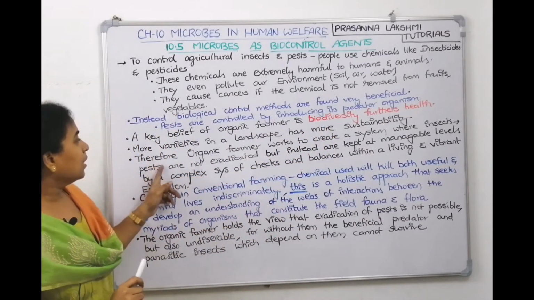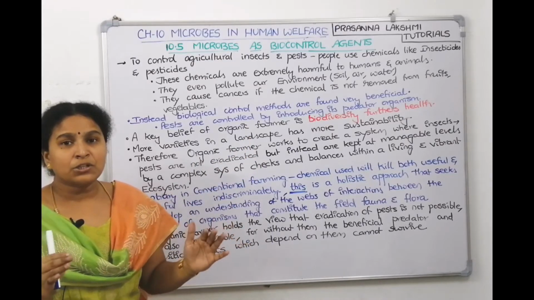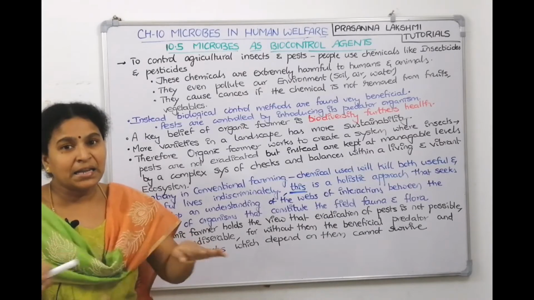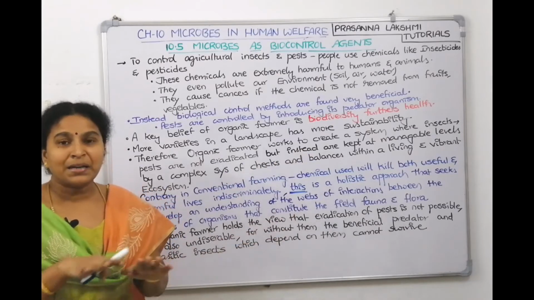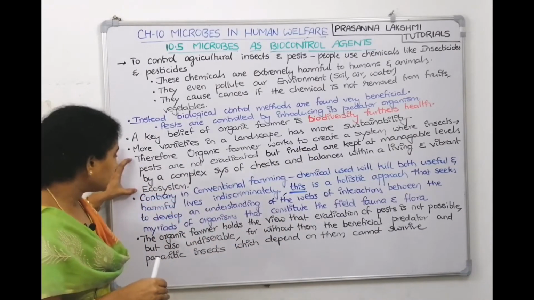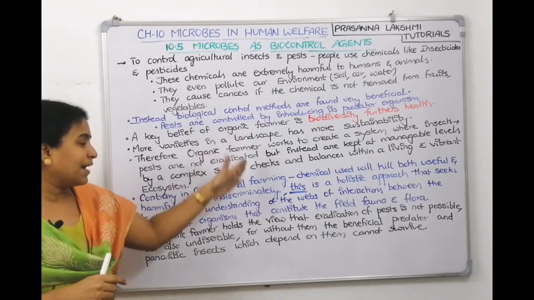100% it is correct. Therefore, an organic farmer will try to create a system where, instead of completely eradicating the pest, he will try to keep it under a manageable level. He will try to keep it in the vibrant ecosystem, but he is checking it by introducing the predator. That is the meaning of this sentence. Now, contrary. Contrary means opposite to organic farming.